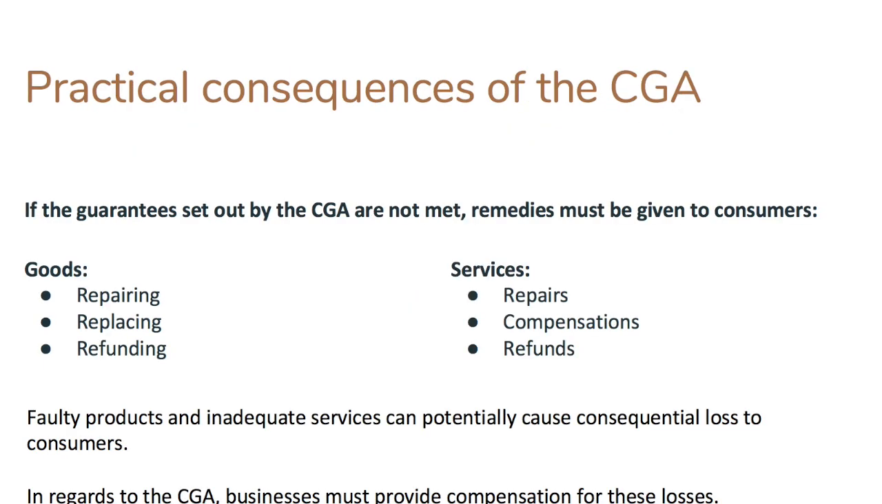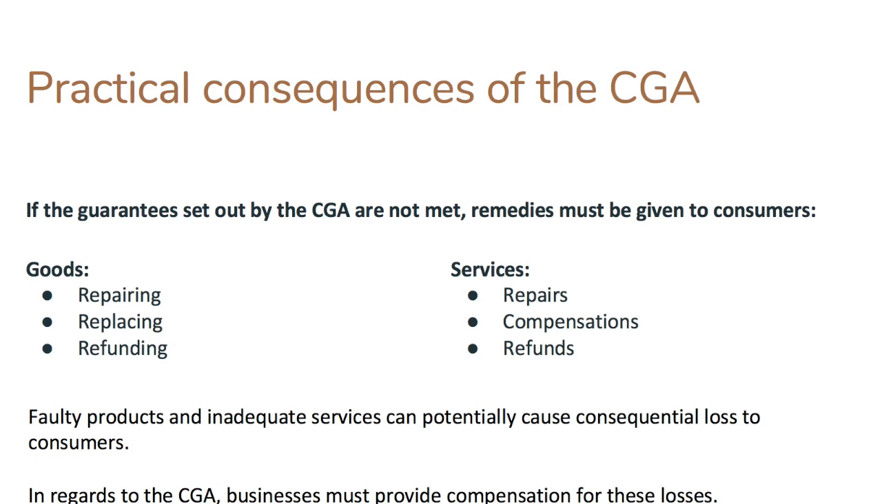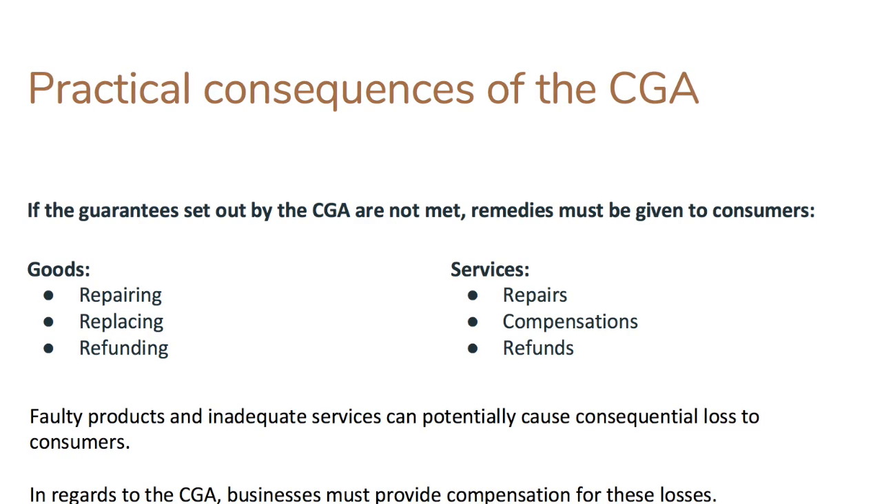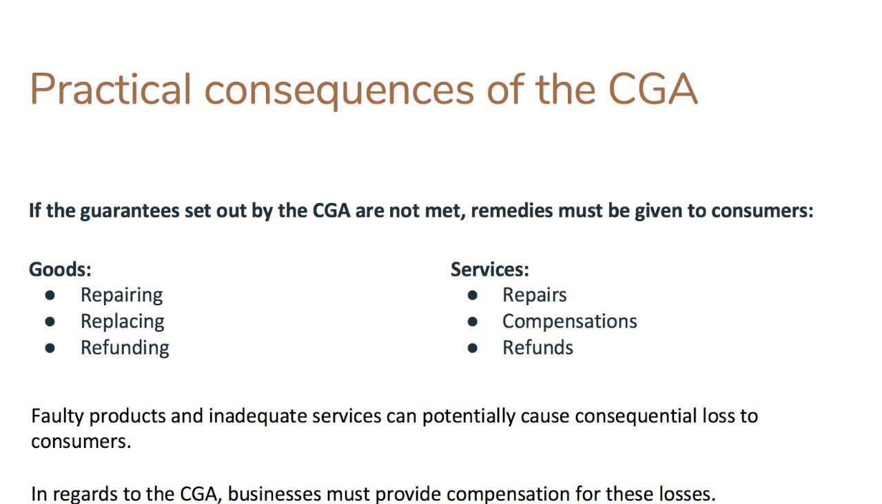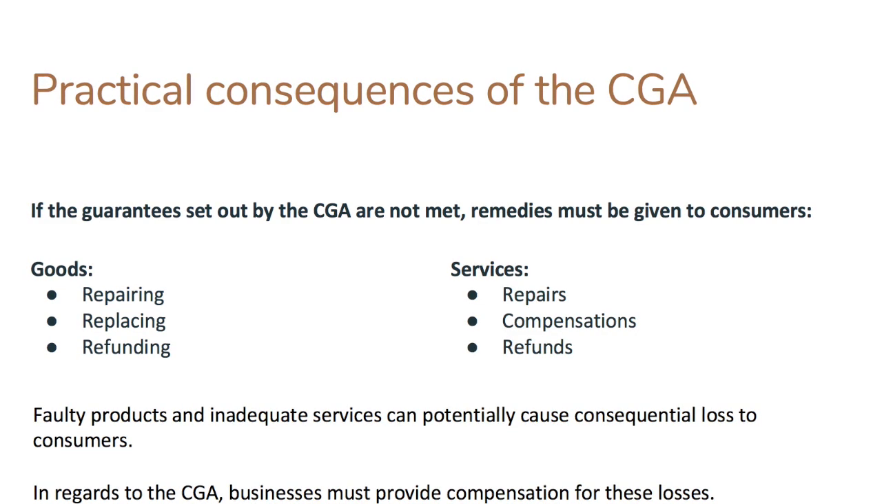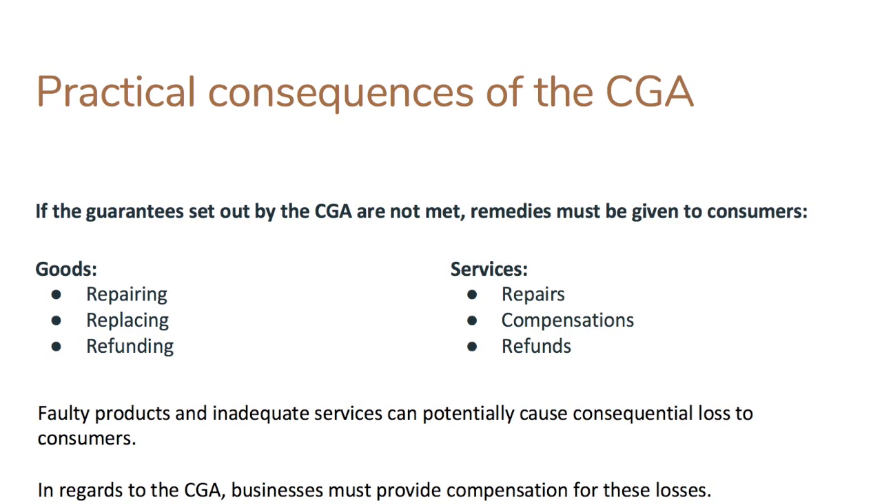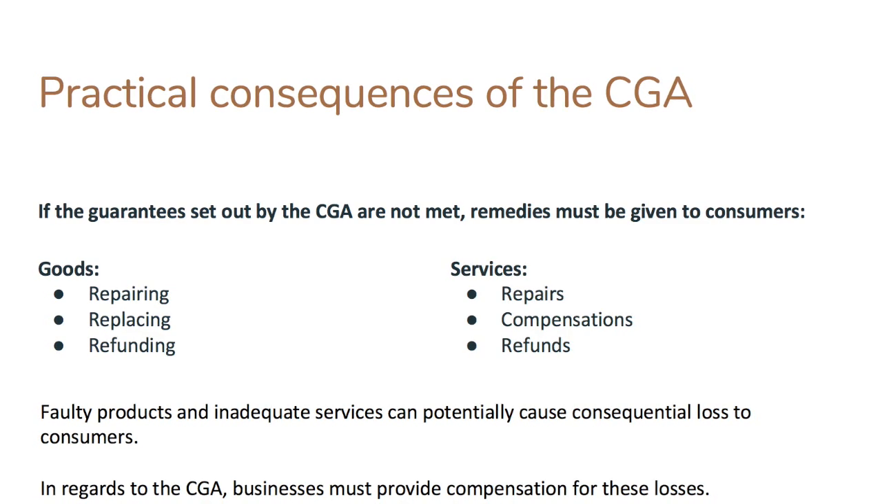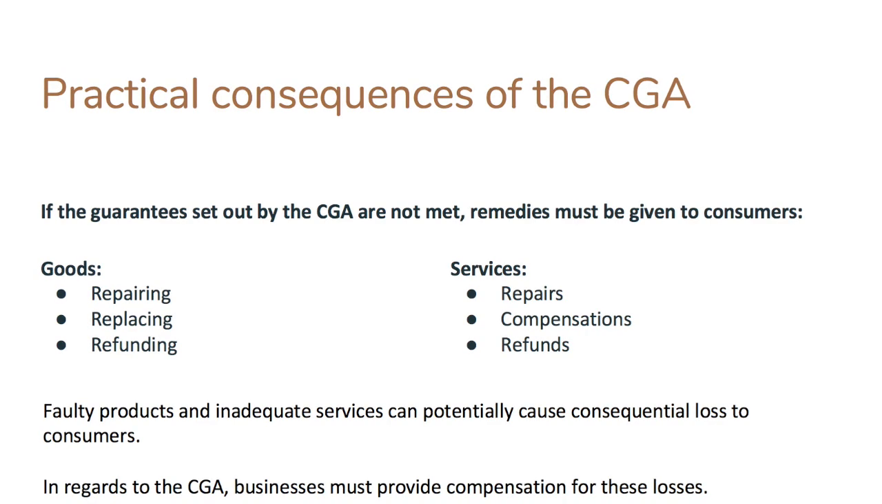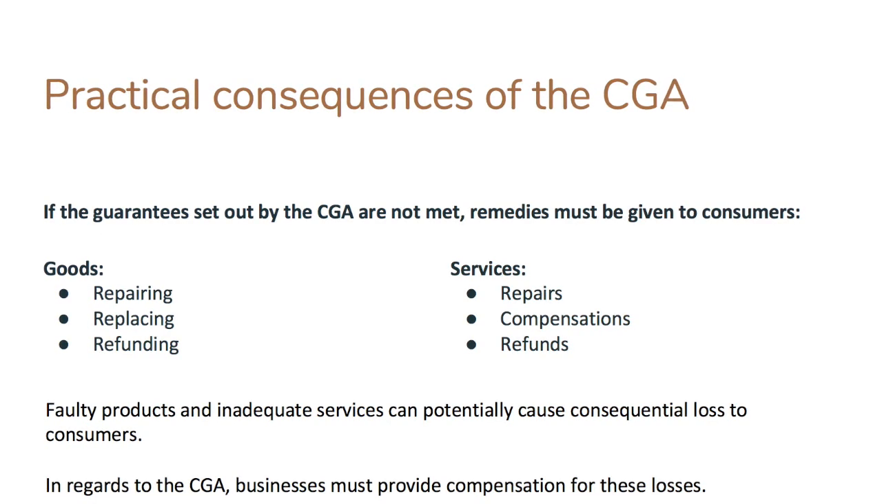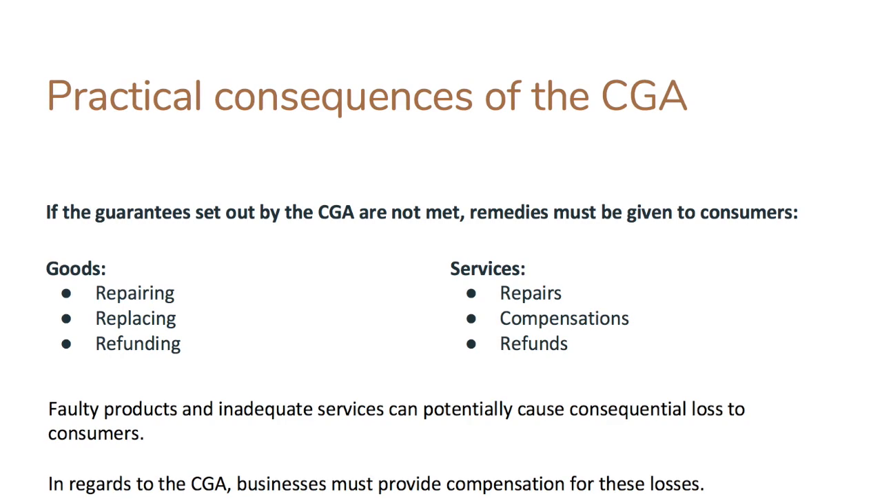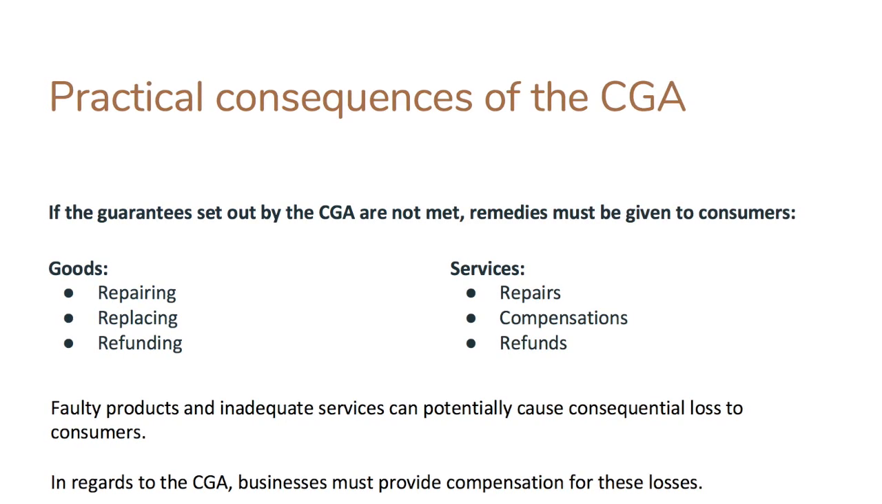Small to medium enterprises need to ensure that they meet the guarantees specified in the Consumer Guarantees Act. If not met, remedies must be given to the consumer. The most basic remedies for a faulty good are fixing the product, replacing it, or refunding it. However, if the fault is serious and the good cannot be repaired or is a safety risk to the consumer, they can choose to get a full refund, a replacement at no extra cost, or keep the faulty product but